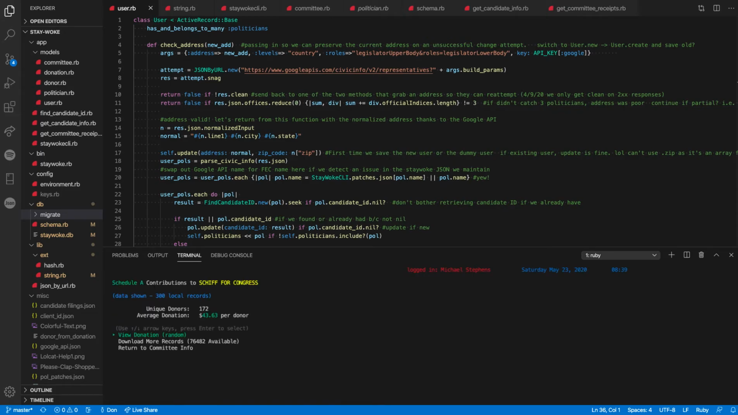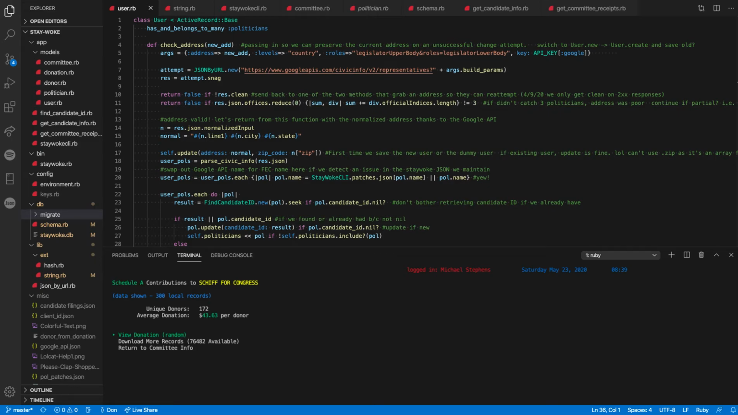So we'll view donations for that committee. And it's saying that the information we're looking at is for the 300 records that we've downloaded. Of those 300, 172 of those donors are unique, and it averages out to $43 per donor. Again, that's just based on the information we've downloaded so far. There are actually ways to download totals outright. This is just where I took the program so far.